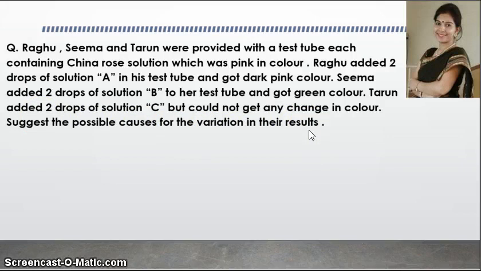We know that China rose is a natural indicator, and the petals make a light pink color solution. When it reacts with acid it gives magenta or dark pink color. When this solution reacts with a base it gives green color, and when it reacts with a neutral solution it gives no color change.